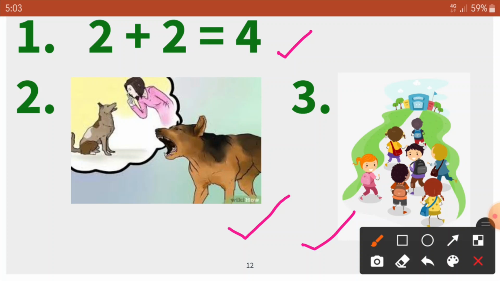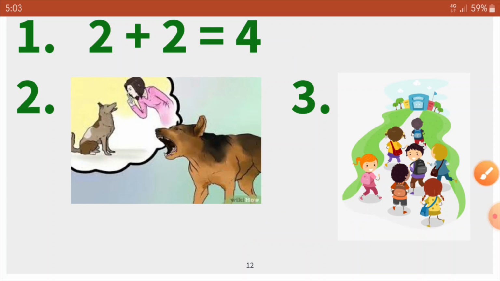So dear students, today we have learnt about the meaning of tense and the simple present tense. I hope you have liked it.